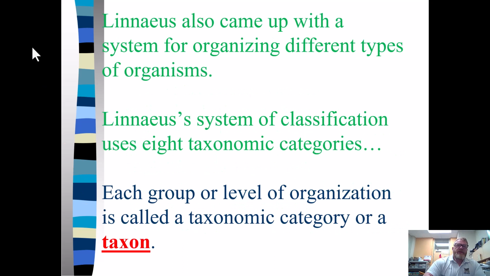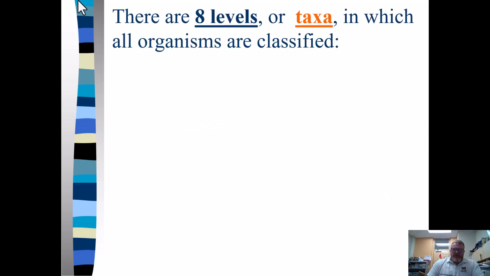Linnaeus also came up with an organizational system for putting them in groups and things like that. So he calls these taxa, or taxon, and they fall into certain categories. So let's look at the categories. There are eight levels of taxa, and we're going to talk about each.